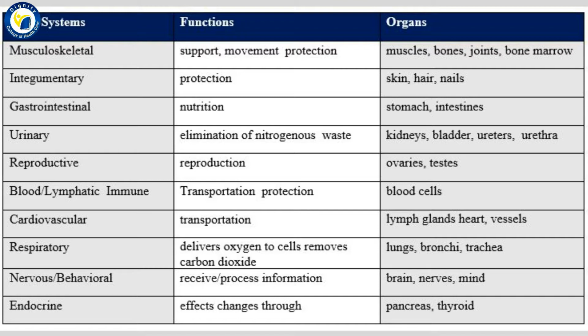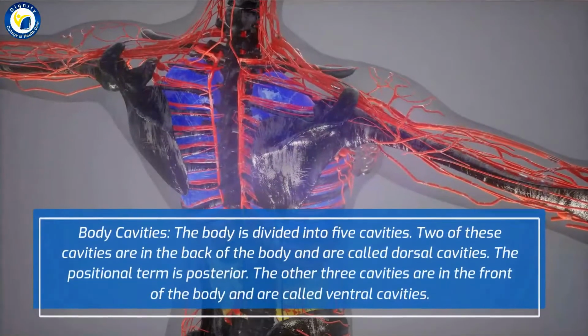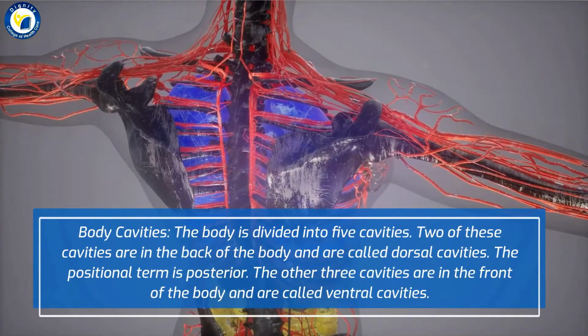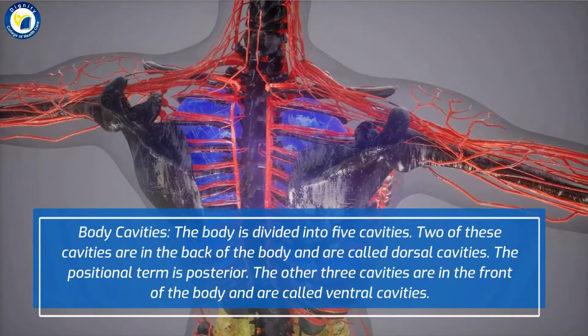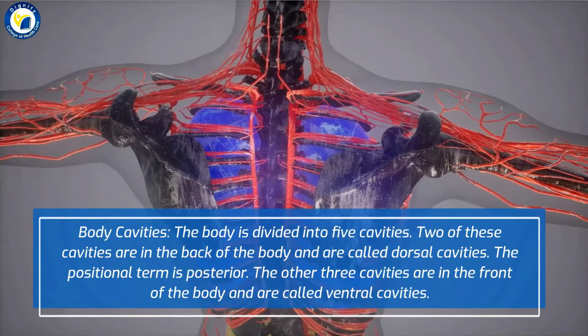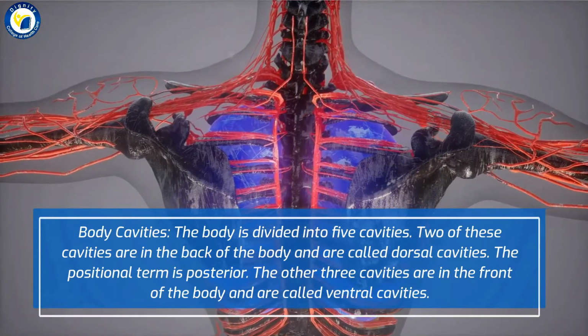Body systems. Endocrine. Functions: effects changes through organs: pancreas, thyroid. Body cavities. The body is divided into 5 cavities. 2 of these cavities are in the back of the body and are called dorsal cavities. The positional term is posterior.